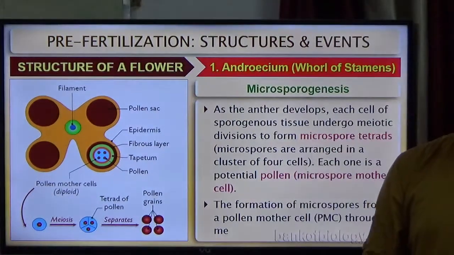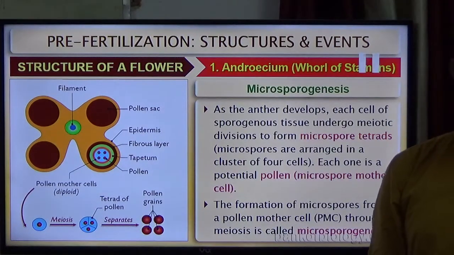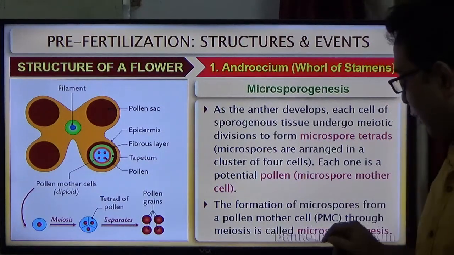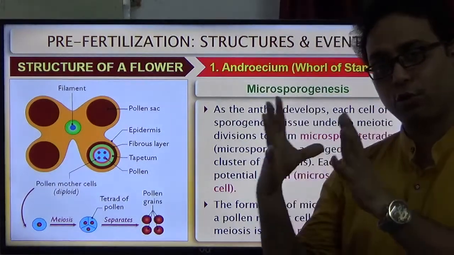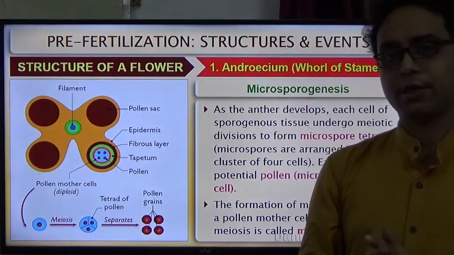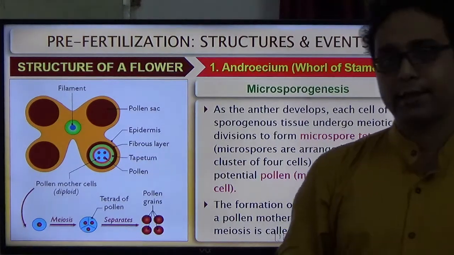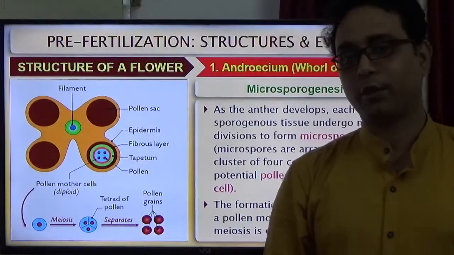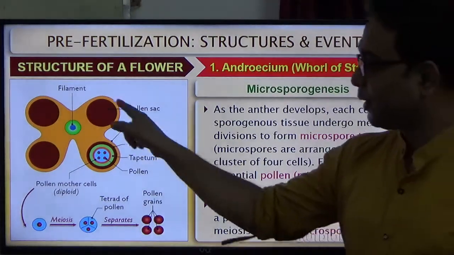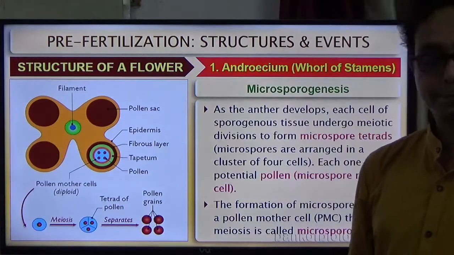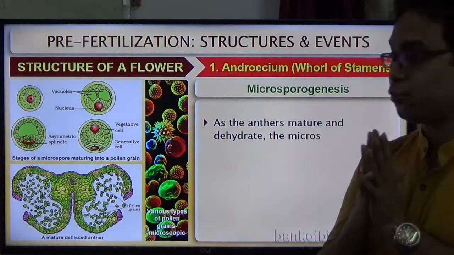The formation of microspores from a pollen mother cell through the meiosis process is called microsporogenesis. What is the name of the process? Microsporogenesis. That means the formation of microspores. And microspores are haploid in nature because the meiosis process is involved. Clear? So it is a process happening inside the pollen sac.